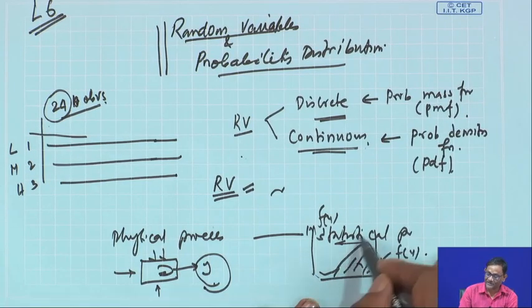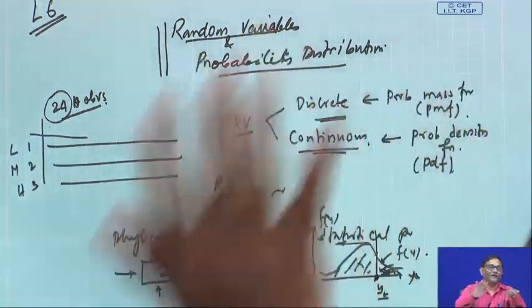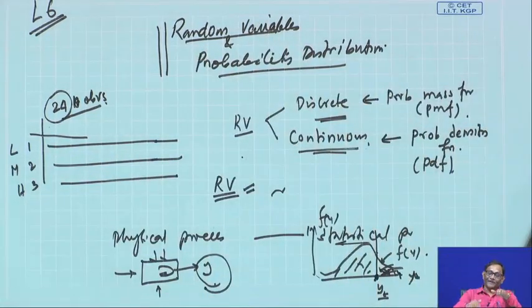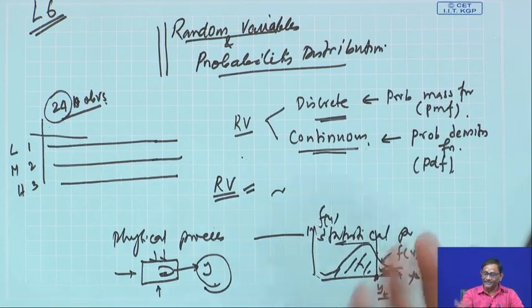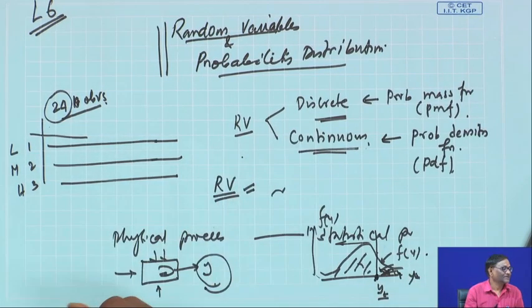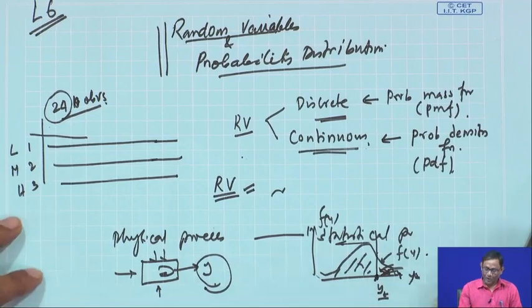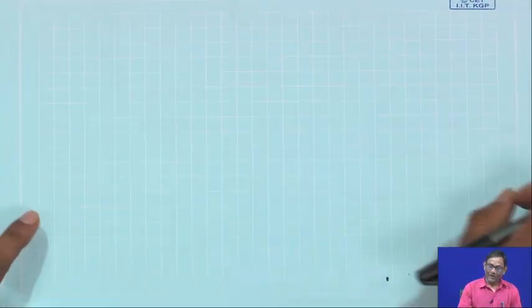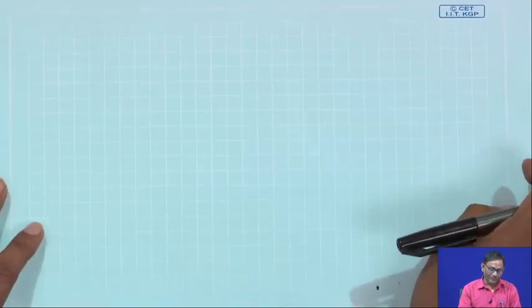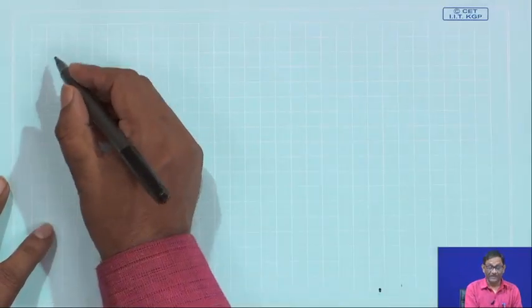More interestingly, this diagram shows the behavior of y, whether it is normal, exponential or something else in terms of statistical distribution. As I told you earlier, the population is characterized by certain parameters.